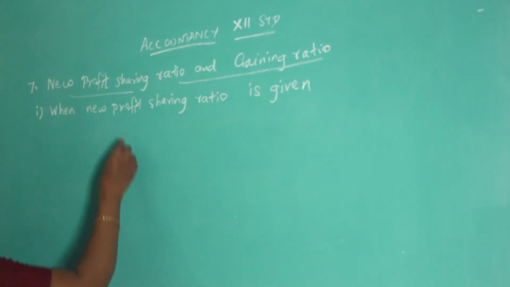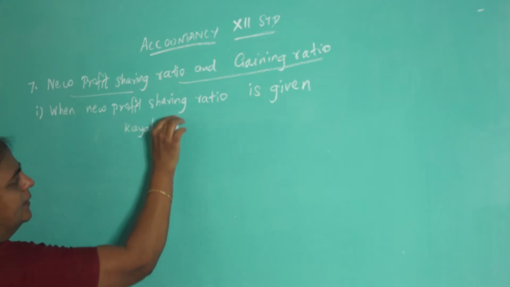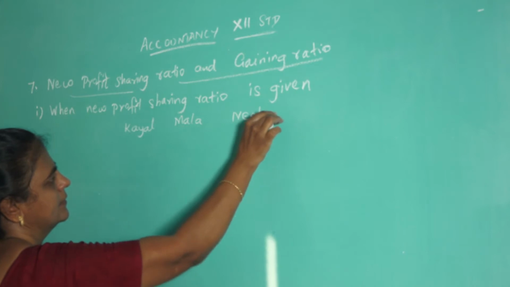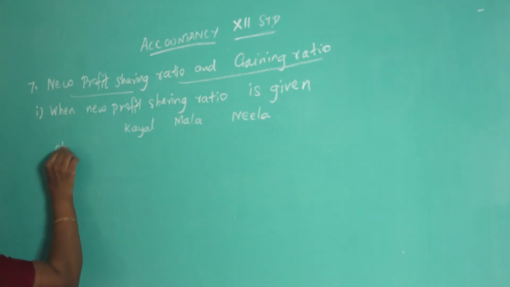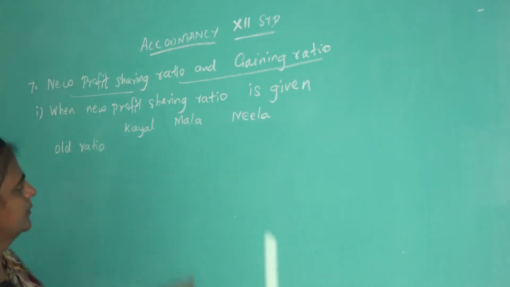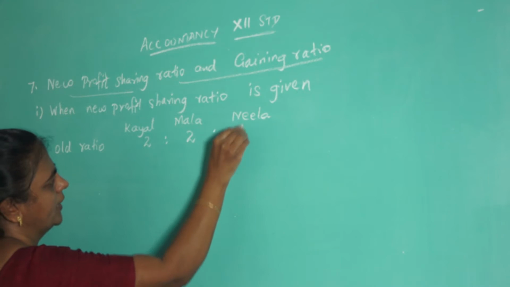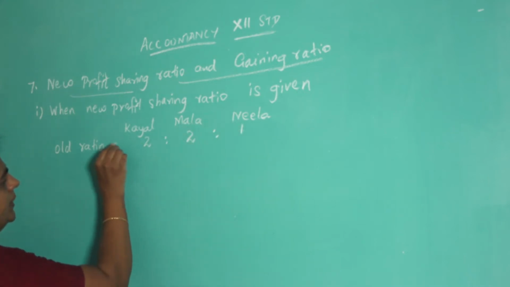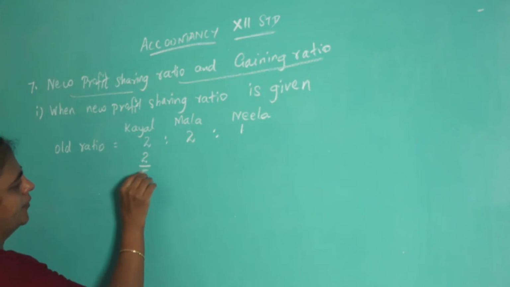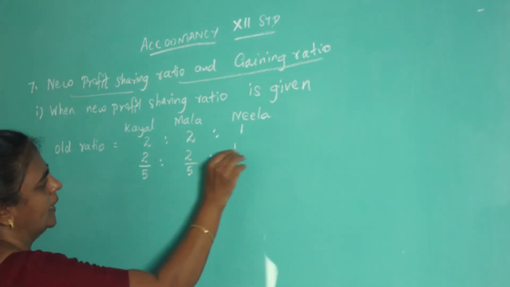So the partners are Kayal, Mala and Neela. First write the old ratio. Old ratio, what is given in the question? 2:2:1. So old share will be 2/5, 2/5, 1/5.